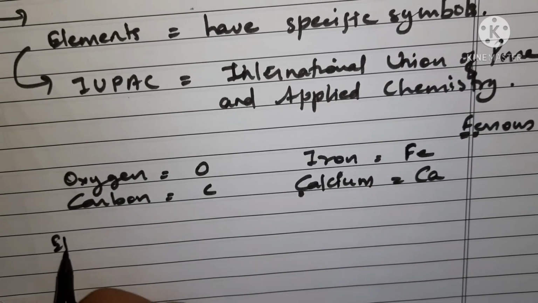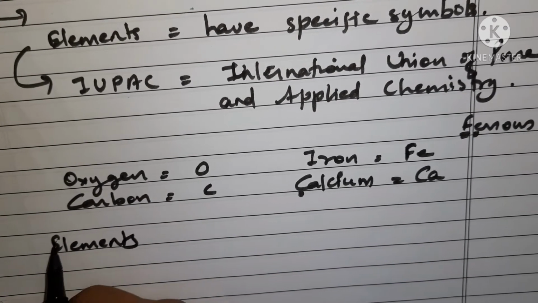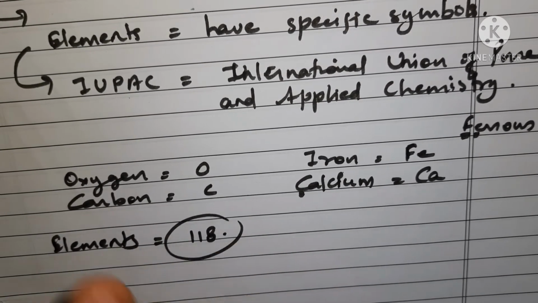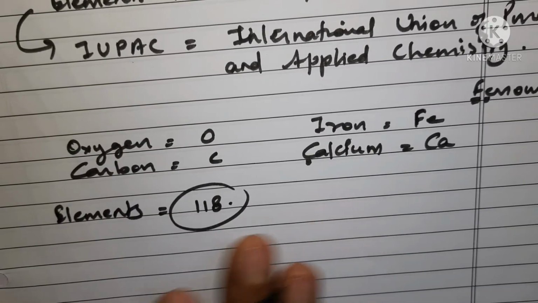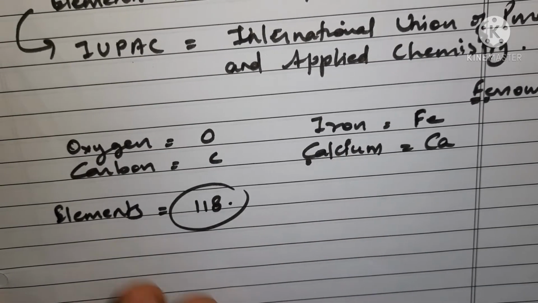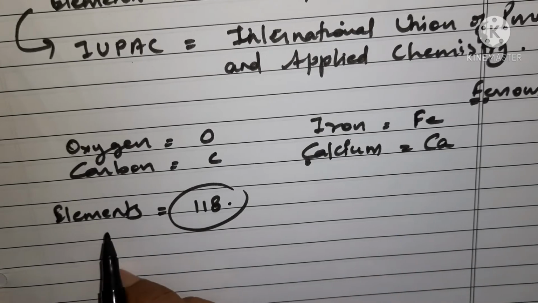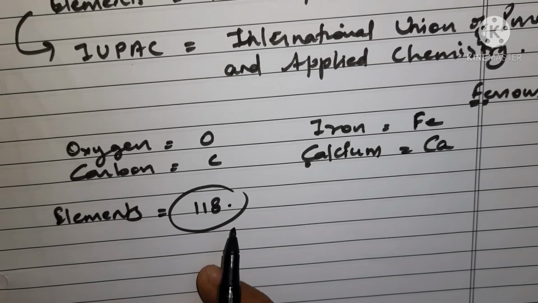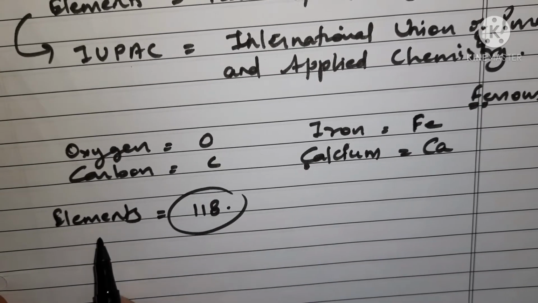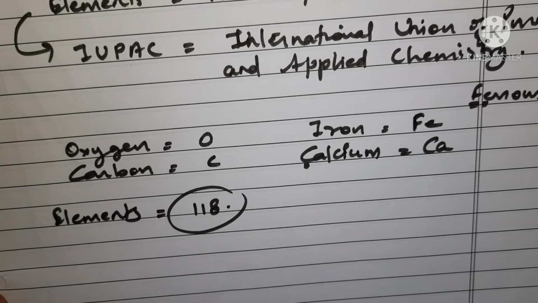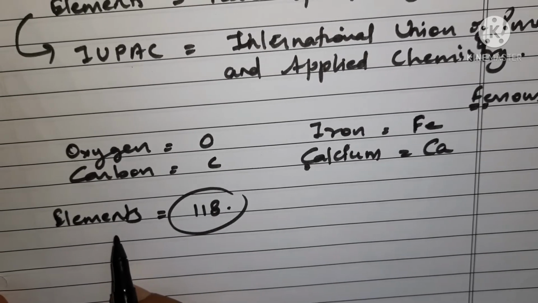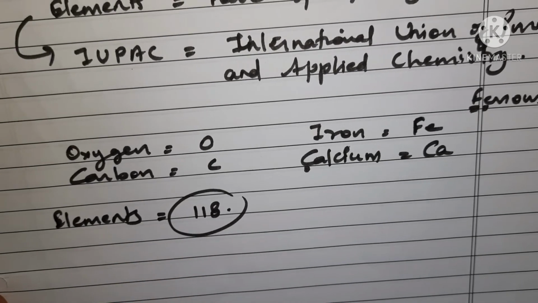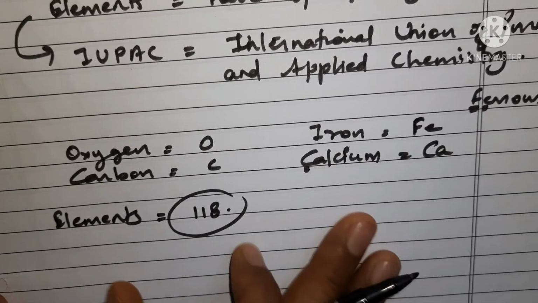And how many elements are known till now? The known elements till now are 118, and every other substance in the universe is made up of these elements. These elements are the actual substances in the universe, and everything else is made up of a combination of one, two or three of these elements. So this is all about elements.